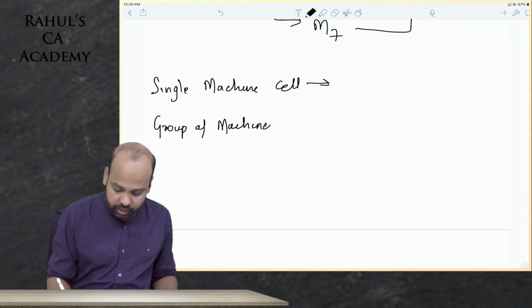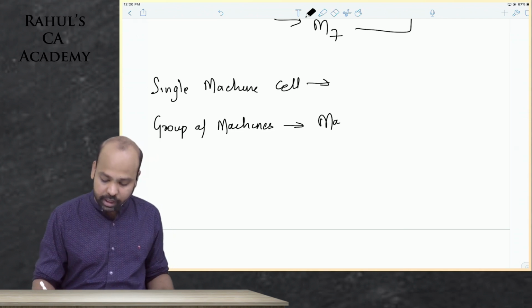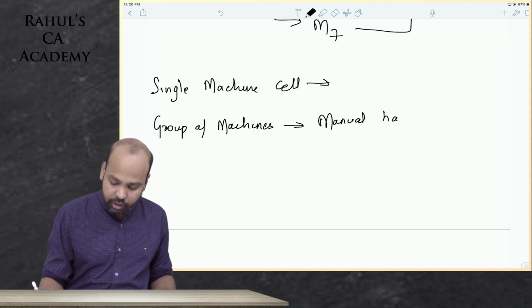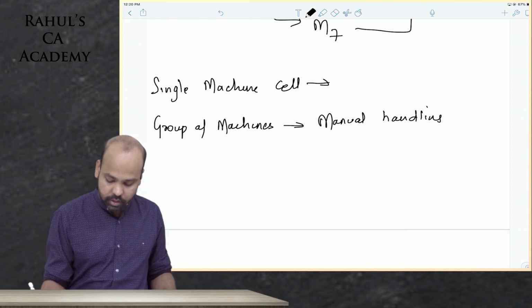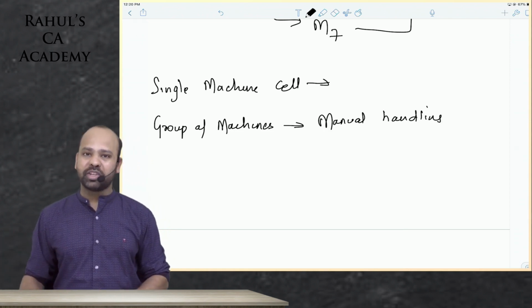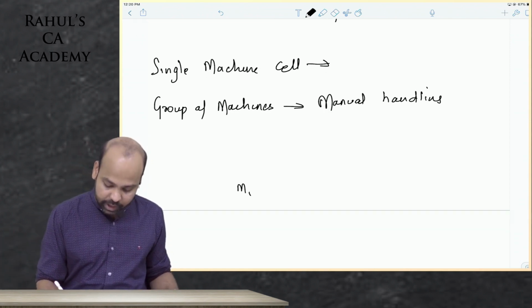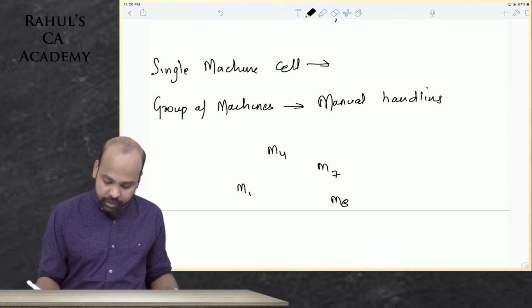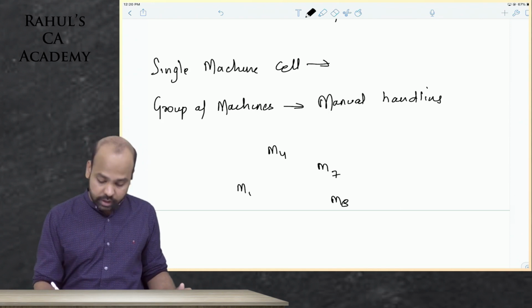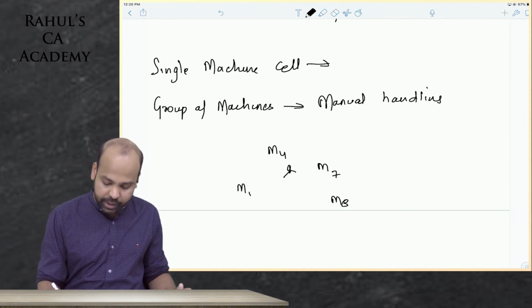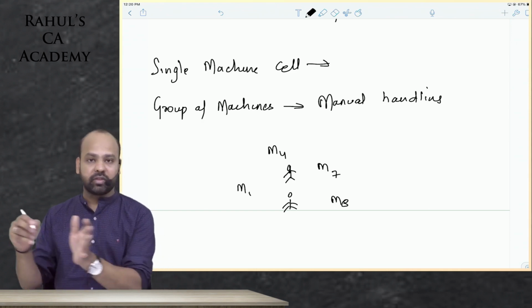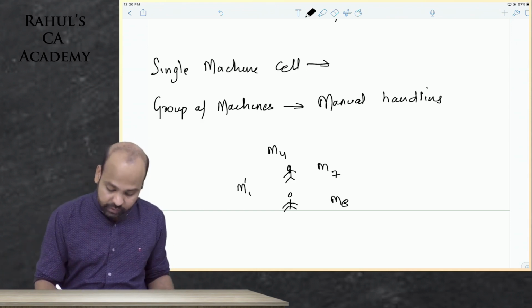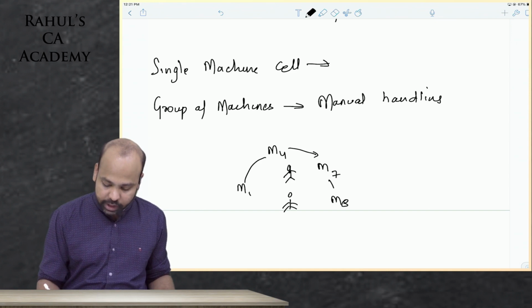But within this, there is manual handling of work. Whenever a group of machines is involved, we prefer, say, guys, this part: M1, M4, M7 and M8. We place machines like this. There are only one or two operators handling these machines as such. So a systemized production flow has been established.